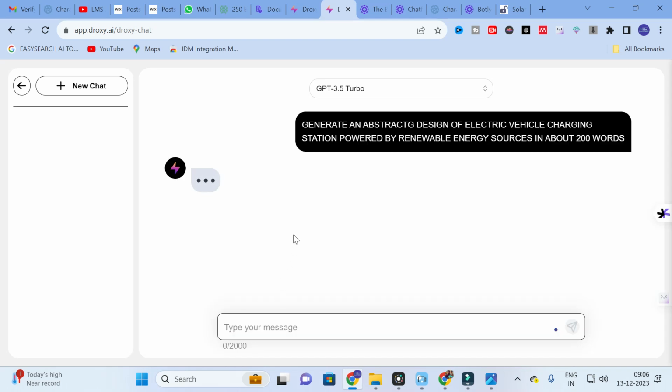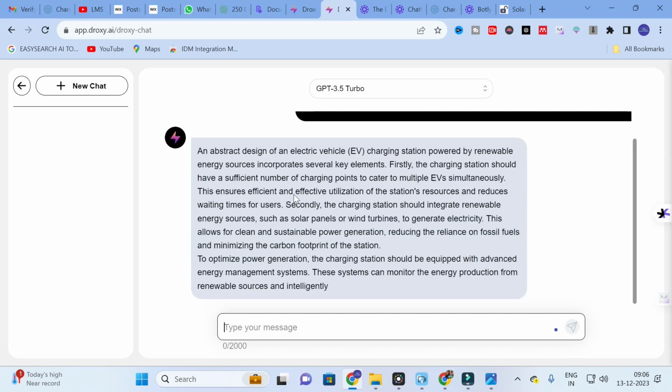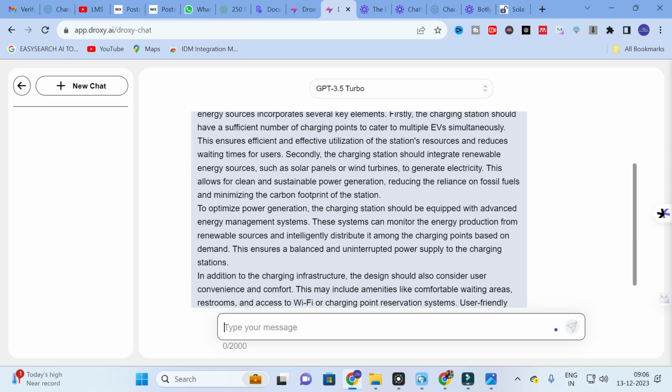So let us see how this Droxy chat will generate. Here you can see the content has started to generate.